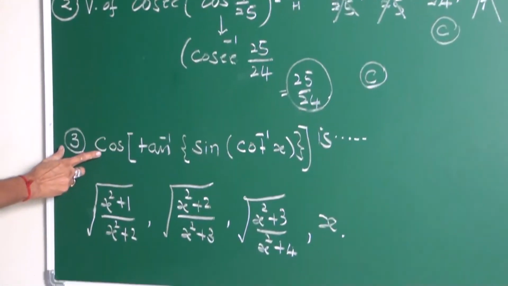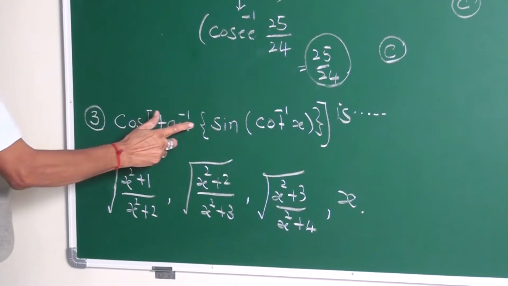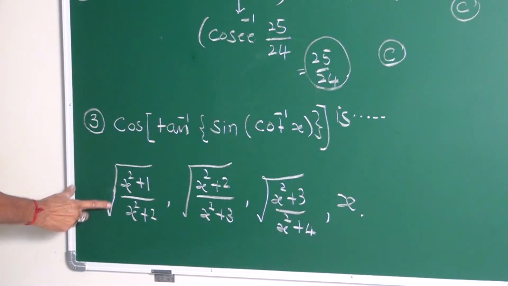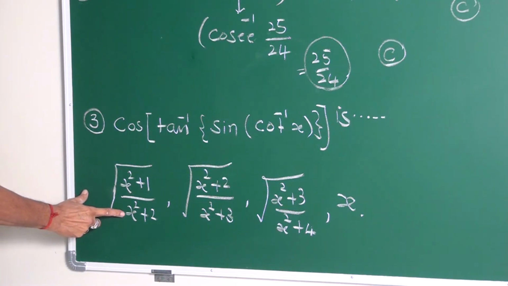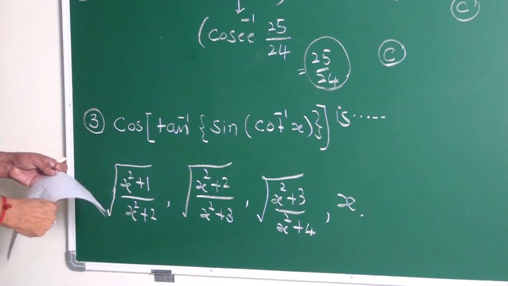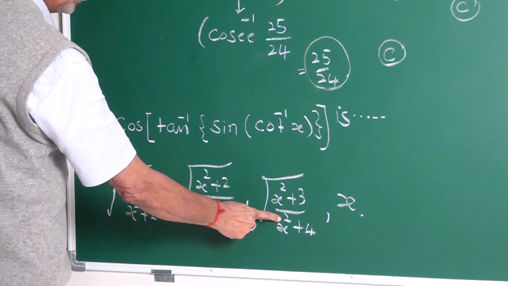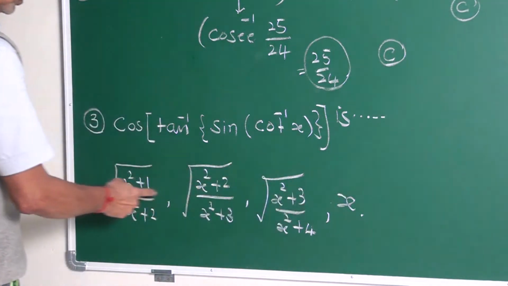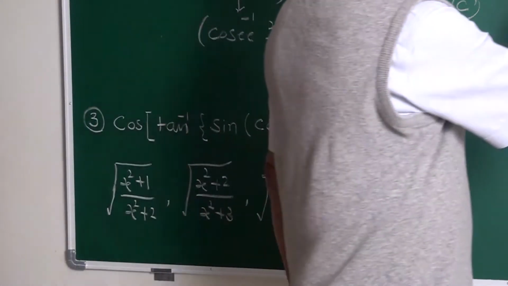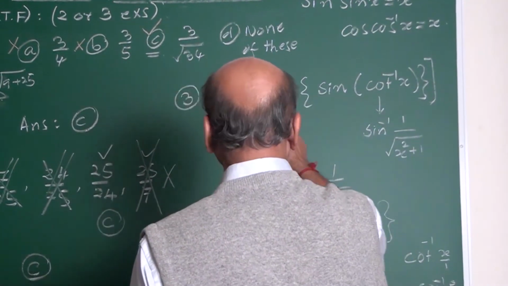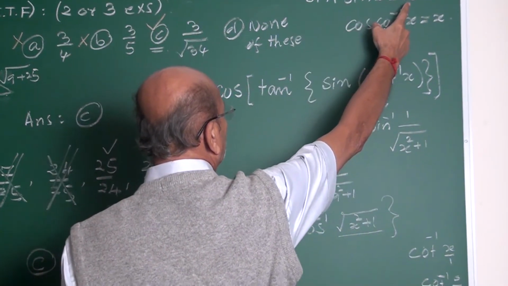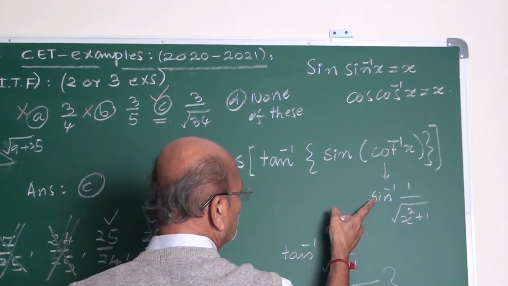Third example. Cos of tan inverse sine cot inverse x is dash. These are the options. Square root x square plus 1 upon x square plus 2. Square root x square plus 2 upon x square plus 3. Square root x square plus 3 upon x square plus 4. Fourth option is x. I have written here the same example. Sine of sine inverse x is x. We must convert from cot inverse to sine inverse.